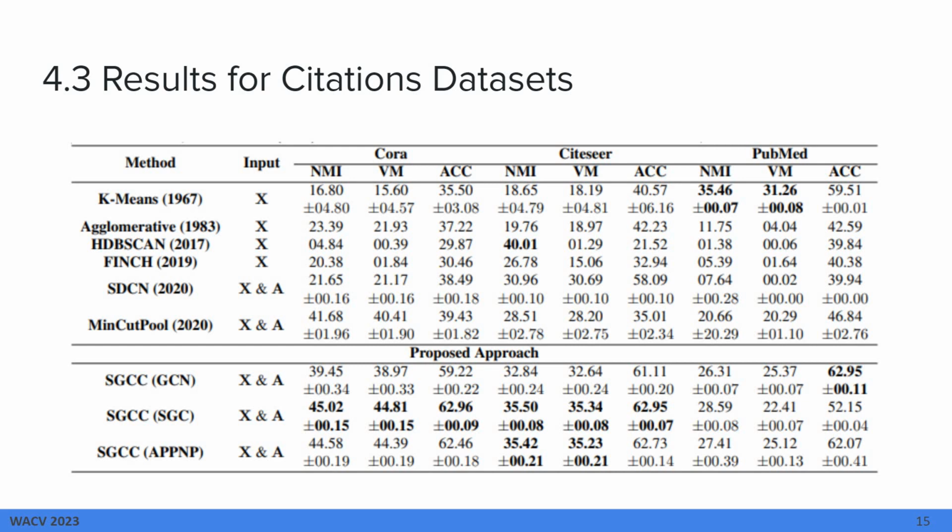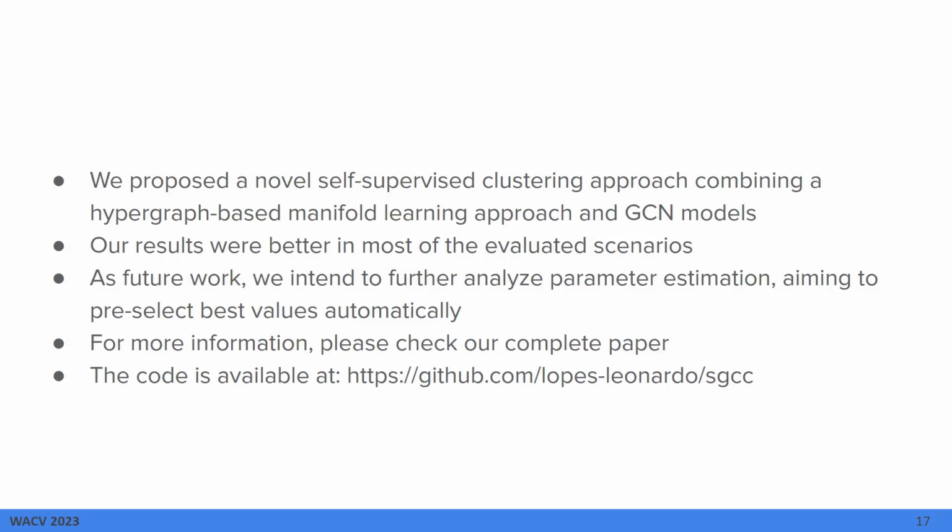We can also see that in citation networks, we have obtained the best results for Cora and CiteSeer, and some comparable results in PubMed. Finally, for our conclusion, we have proposed a self-supervised clustering approach combining hypergraph-based manifold learning and GCN models. Our results are better in most of the evaluated scenarios, and as future work, we intend to further analyze parameter estimation, aiming to pre-select the best values automatically.